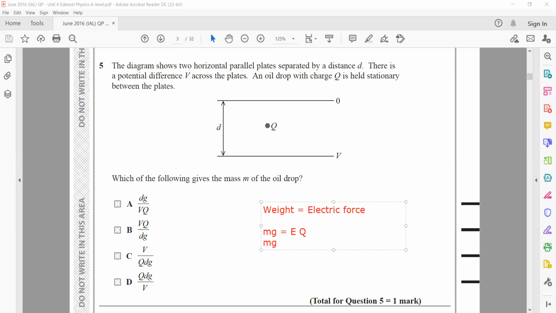So mg equals EQ, and between the parallel plates, V equals E times d. So E equals V divided by d. We can write V divided by d multiplied by Q, or VQ divided by d. If we need m, then m equals VQ divided by d g, where d is the distance between the plates, and g is the gravitational field strength. So it matches with option B.